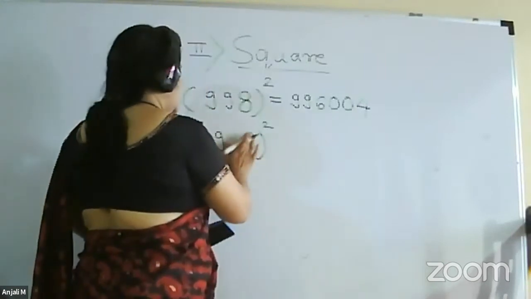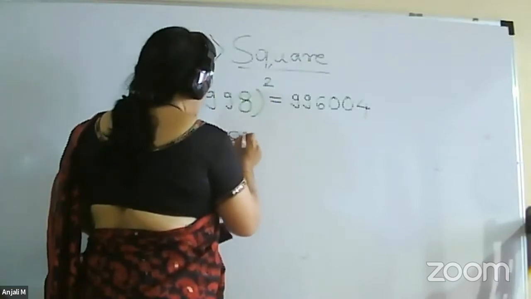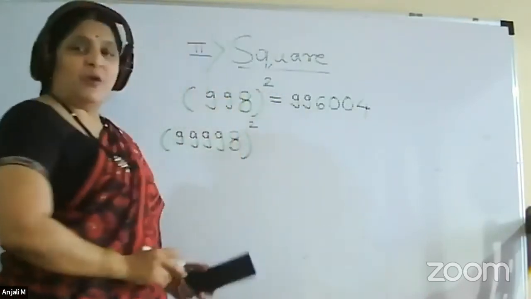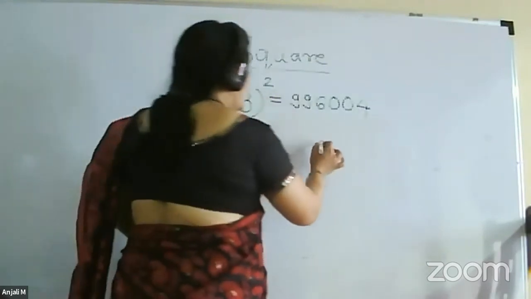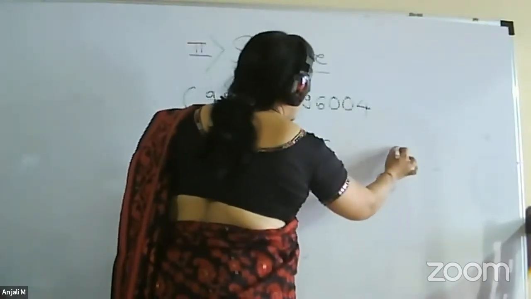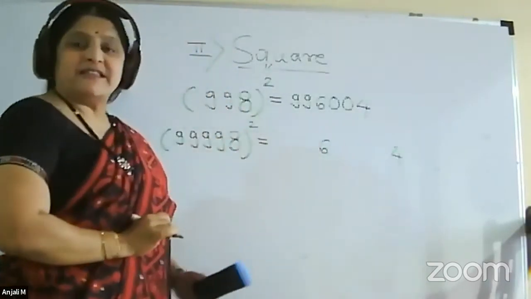Or only this much we can take. So it will not be a big number to write, but you can do it up to 99. So no problem. Again, what is the procedure? First, we'll write down 8 square. So 64. Only between 6 and 4, keep 4 spaces vacant.